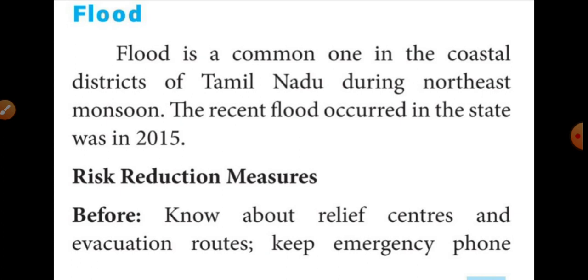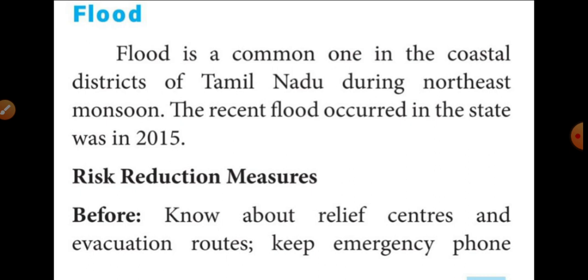Suppose we get more than 60% of rainfall during the northeast monsoon, and cyclones also occur during this northeast monsoon. The last flood in the state was in 2015.